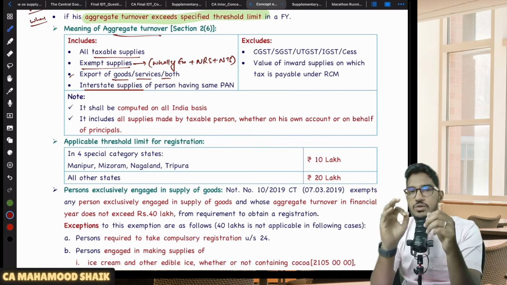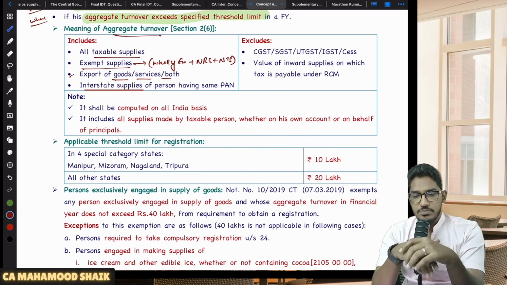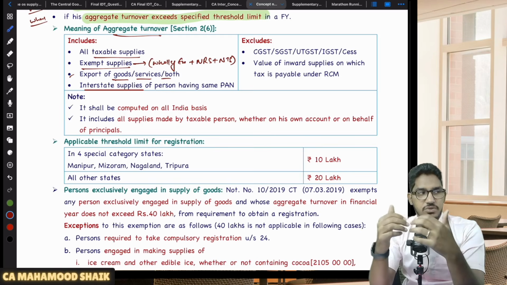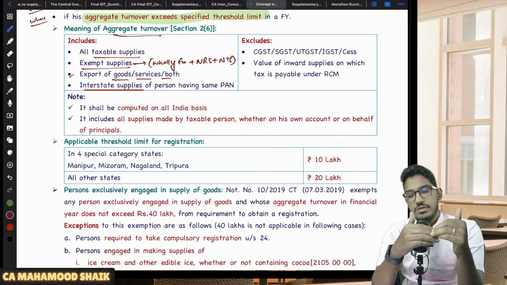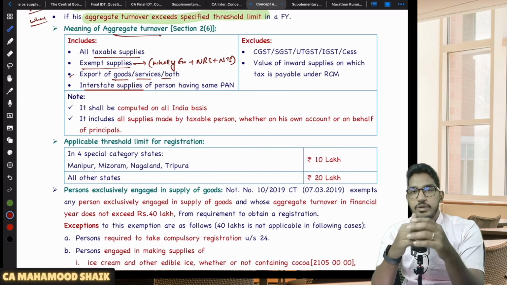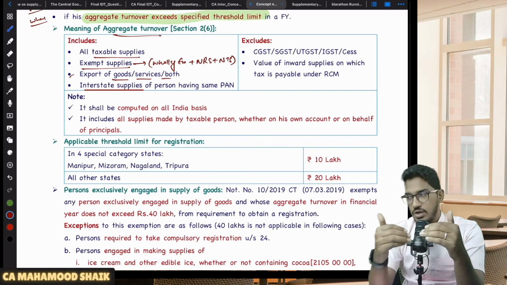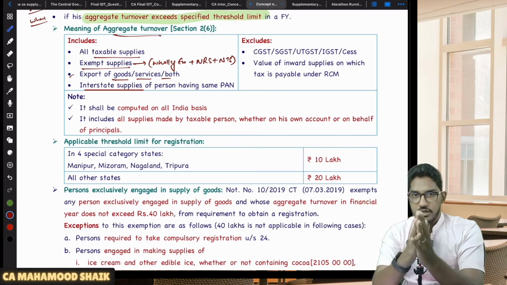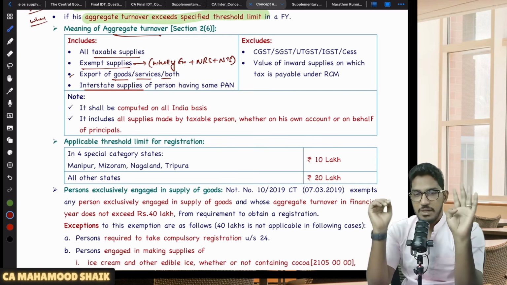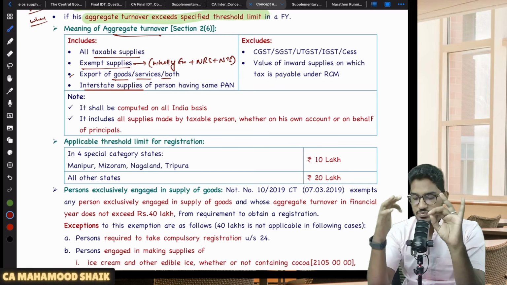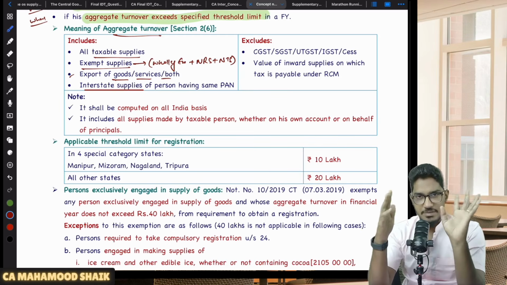See, this aggregate turnover is very, very important from the examination perspective at various instances. Wherever they want to give you some applicability, they will always try to link it with your aggregate turnover. So it becomes necessary for us to understand what will get included and what will not. What gets included: all taxable supplies, exempt supplies, exports, and interstate supplies of persons having the same PAN.